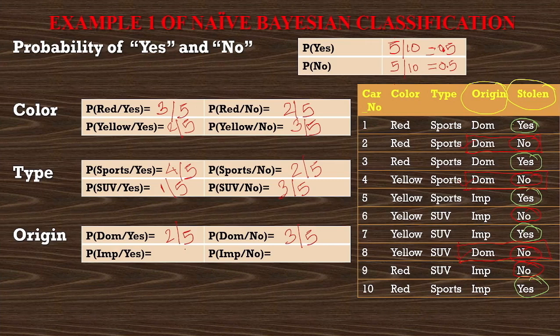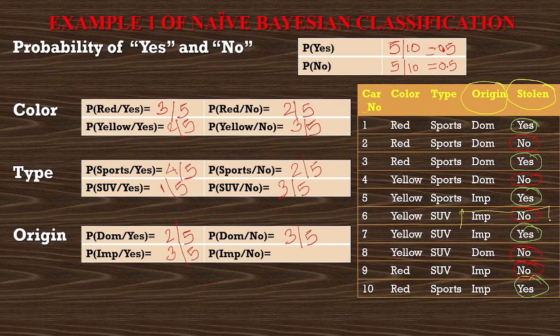Now similarly we have to find for imported car. Now first we'll find out imported cars which are stolen. Now this is one entry which is imported and it is stolen. Similarly this is the next entry, car is imported and it is stolen. And this is a third entry where car is imported and stolen. So we got the 3 entries. So 3 out of 5 because we got the 3 entries which are imported and they are stolen. Similarly we have to find now imported and not stolen.